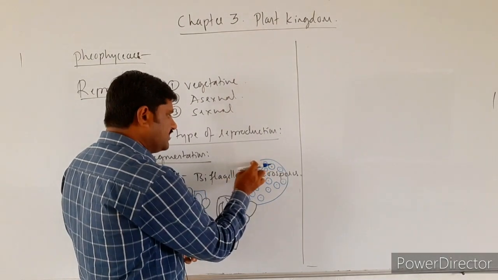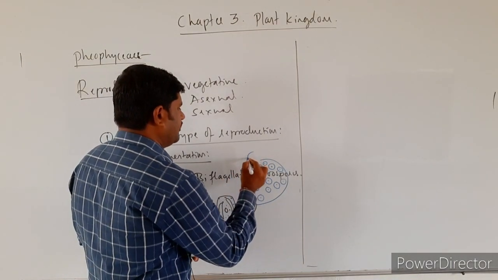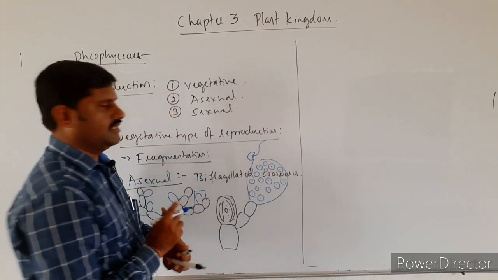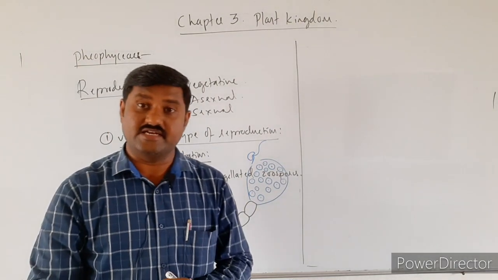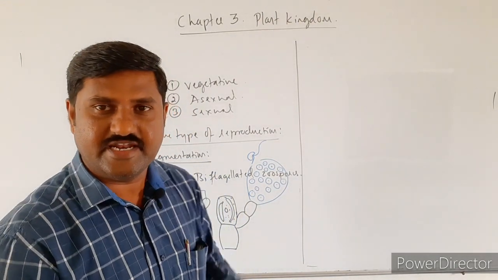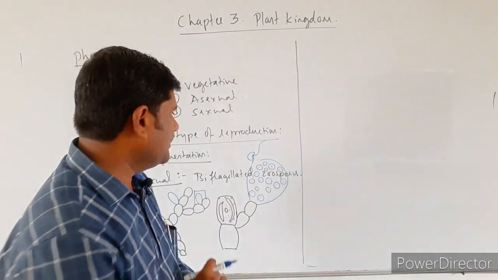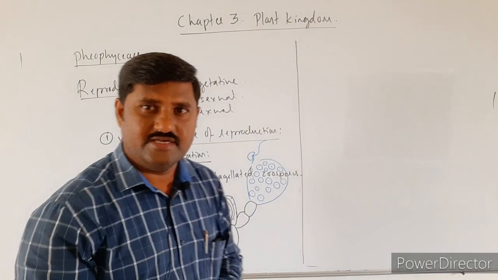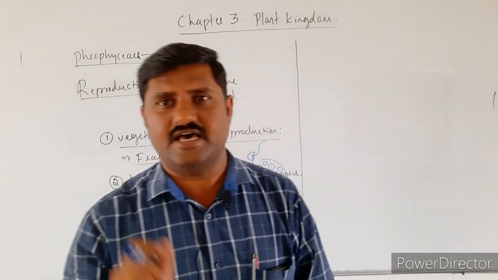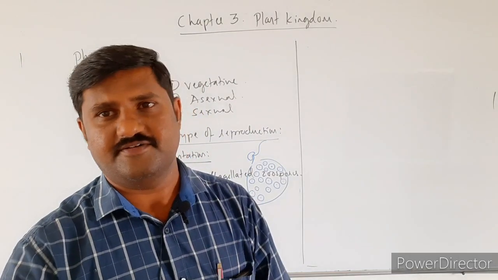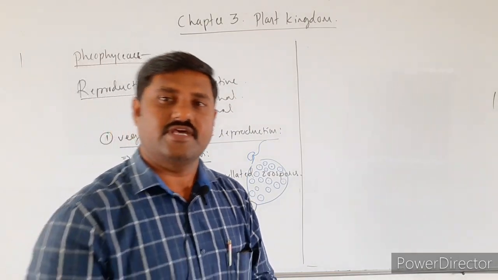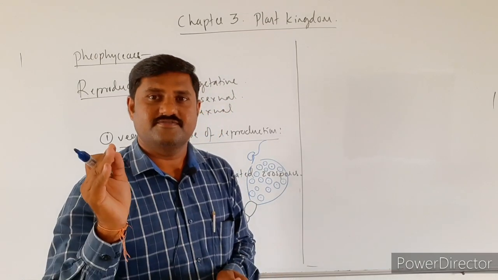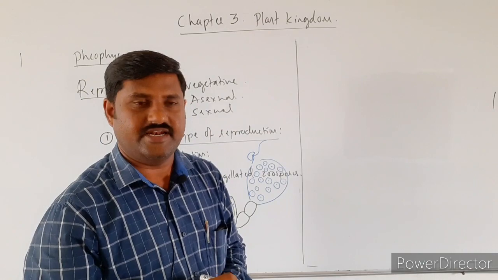When this sporangium ruptures, there you come across pear shaped, laterally attached biflagellated zoospores, right? And the point to be noted is that the attachment of flagella takes place on the lateral side of the spore. So hence these are laterally attached, biflagellated zoospores.